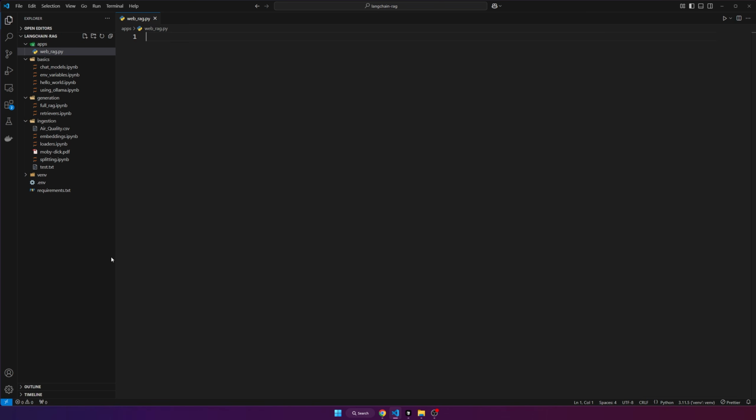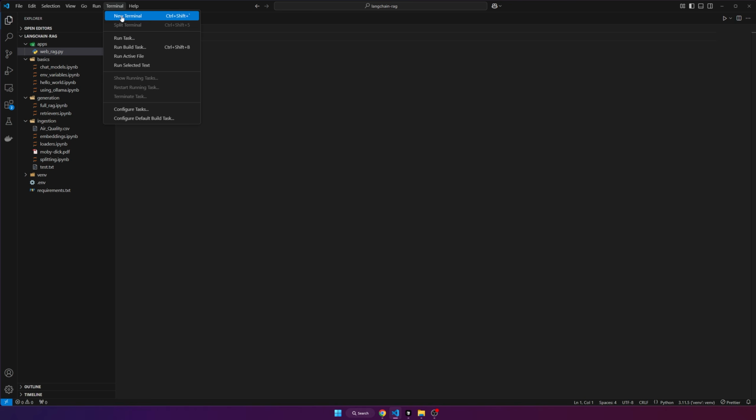And then after that, what we want to do is install a package called Streamlit. It's a really nice library for building websites using Python. It's very popular for machine learning and AI applications to quickly get a demo out. And it also has built-in components and stuff like that. So it's really perfect for what we're trying to do.